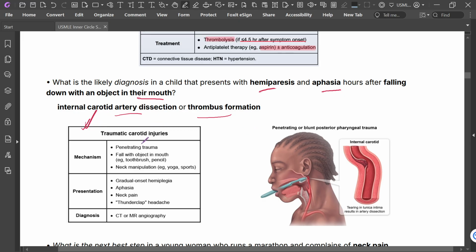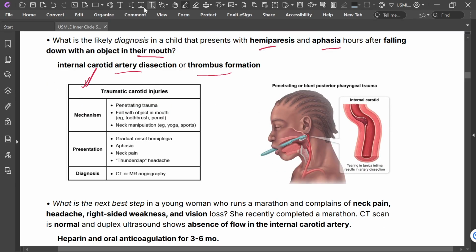Traumatic carotid injury: penetrating trauma, fall with an object in the mouth, like a toothbrush or pencil, and there may be neck manipulation, yoga, and sports.